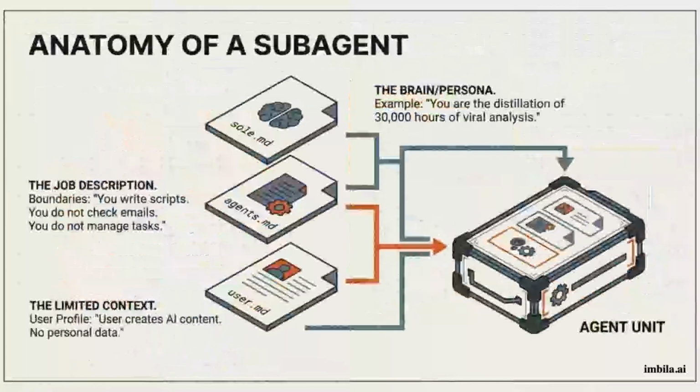Let's look at the anatomy of one of these subagents. A specialized unit is composed of 3 specific files: soul.md, which acts as its brain and persona, agents.md, which defines its job boundaries, e.g., you do not check emails, and a user.md, containing highly limited context specific to that role.